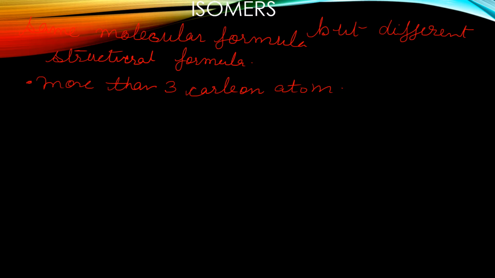So here, if I make a structure in this way, four carbon atoms and the valency of carbon is satisfied by hydrogen with single covalent bonds.